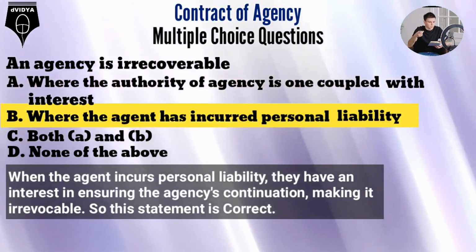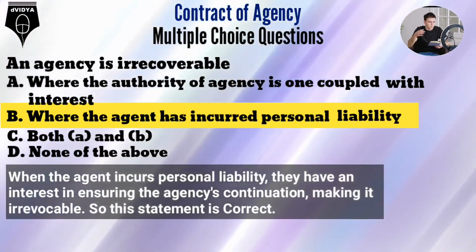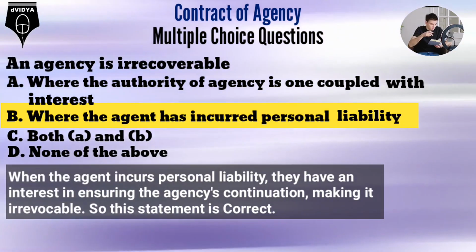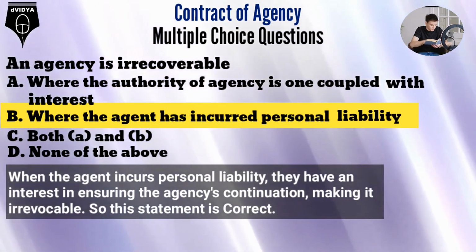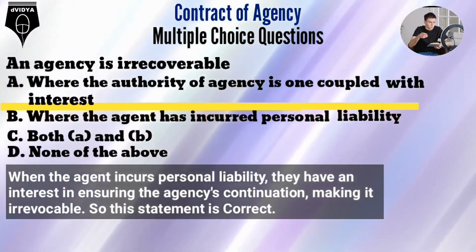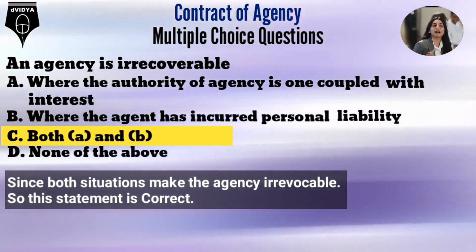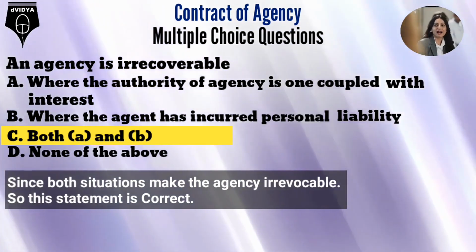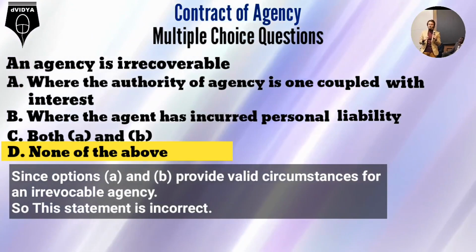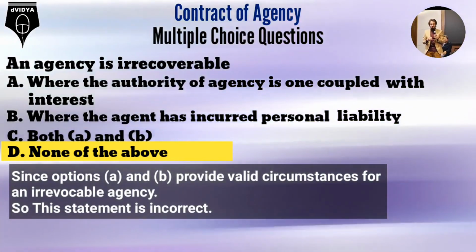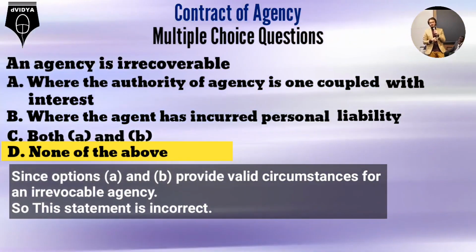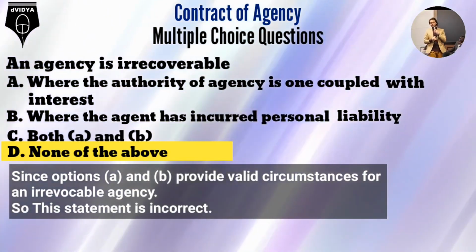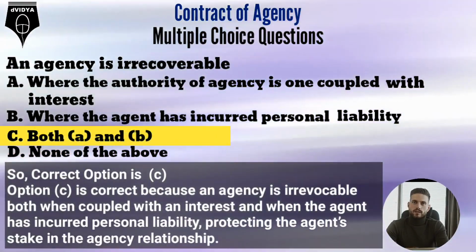Option B. Where the agent has incurred personal liability. When the agent incurs personal liability, they have an interest in ensuring the agency continuation, making it irrevocable. So this statement is correct. Option C. Both A and B, since both situations make the agency irrevocable. So this statement is correct. Option D. None of the above. Since options A and B provide valid circumstances for an irrevocable agency, this statement is incorrect. So, correct option is C.